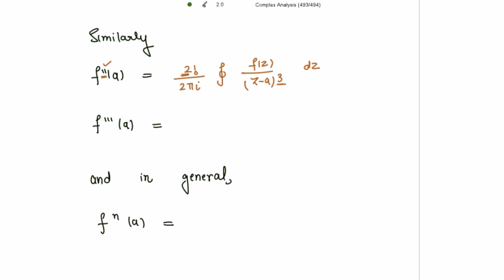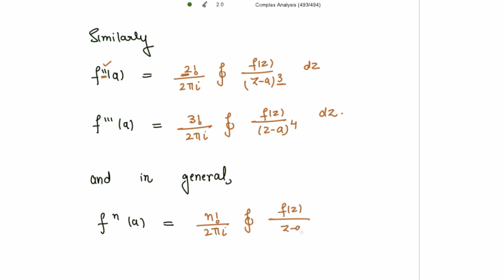For the third derivative, similarly we can write here 3 factorial divided by 2πi the integral of f of z divided by, we need to increase the power by 1, that is 3 plus 1, that is 4. So in general we write this further as, for the nth derivative the formula becomes n factorial divided by 2πi the integral of f of z divided by (z minus a) to the power n plus 1. This formula is very easy to learn. So this is how we have proved the Cauchy's integral formula. Okay, thank you.